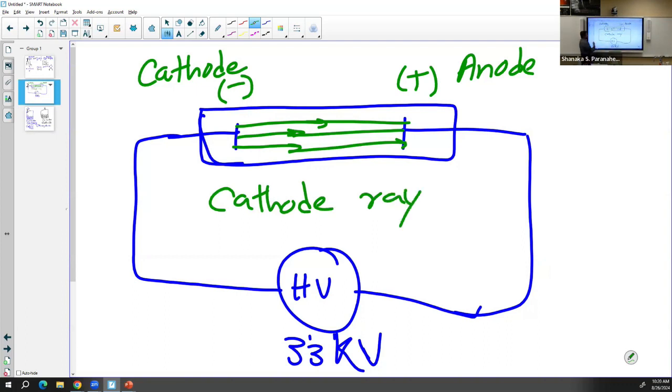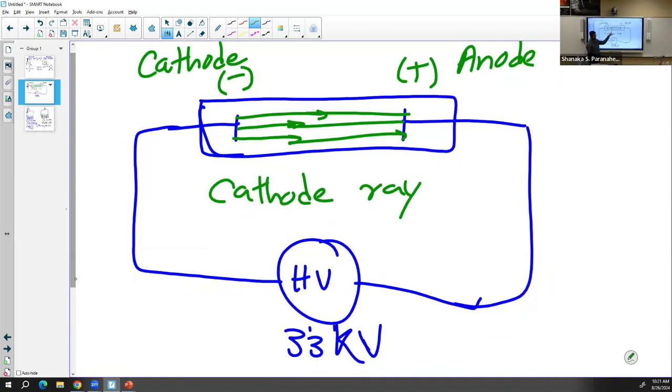So this experiment is called the cathode ray experiment. Later he found that these are not pure radiation. Pure radiation is like sunlight, which has no mass and no volume. But these are not pure radiation like that. This is due to a small particle in every matter. That particle is called the electron. So this experiment led to the discovery of the first subatomic particle, the electron.